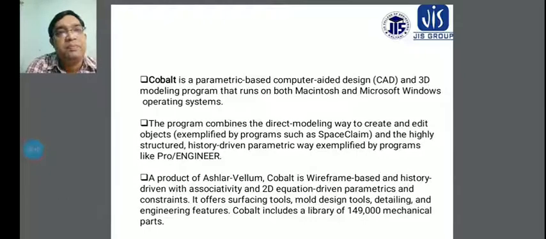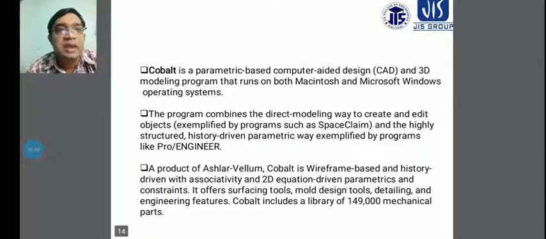Cobalt is a parametric based computer aided design and 3D modeling program that runs on both Macintosh and Microsoft Windows operating systems. The program combines the direct modeling way to create and edit objects, exemplified by programs such as SpaceClaim.